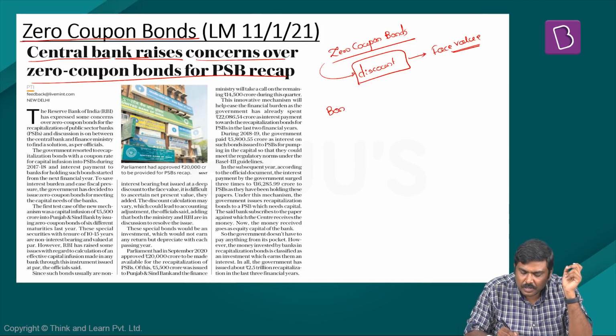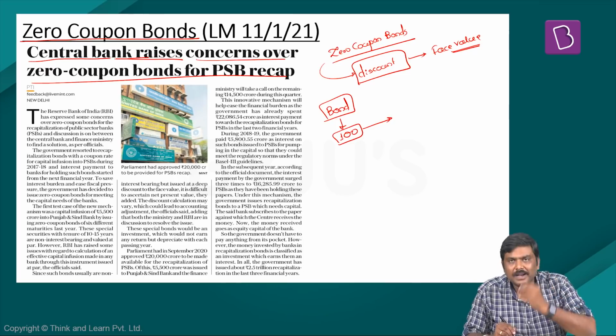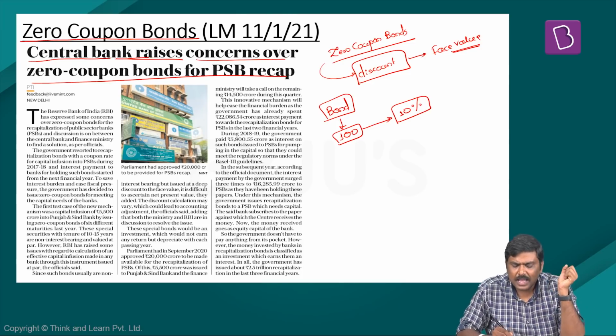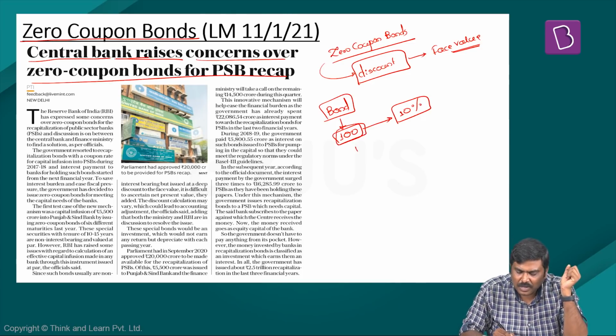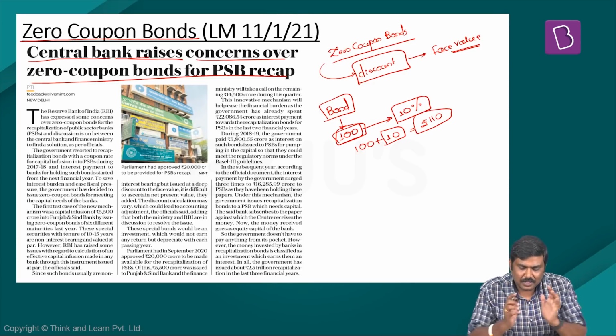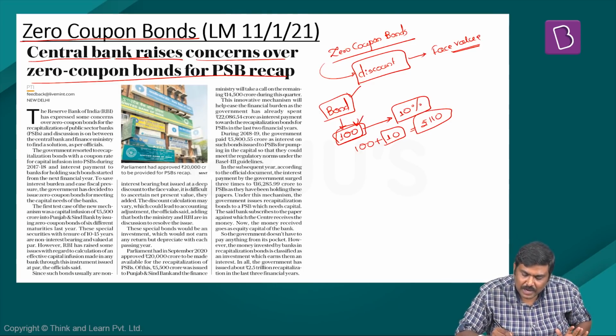In case of a bond, if the face value is 100 rupees, if I am issuing this particular bond to you people at 100 rupees and if I guarantee 10% returns on this, so after 1 year, let's say, I will not only give you back the face value of 100, but I will also give you a return of 10 rupees. So you will receive how much? 110 rupees.